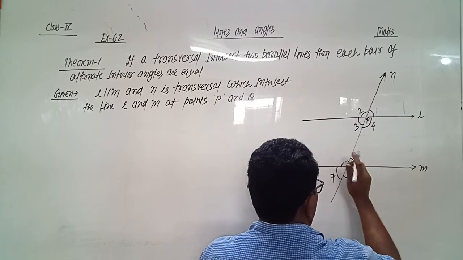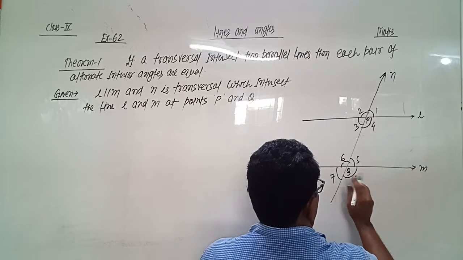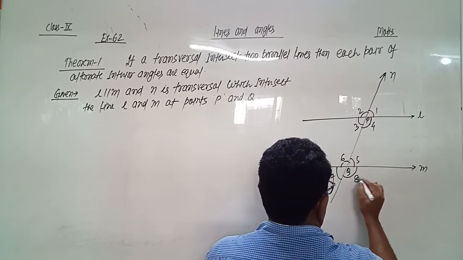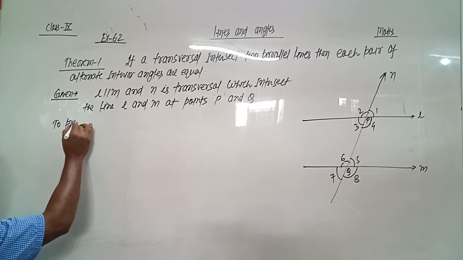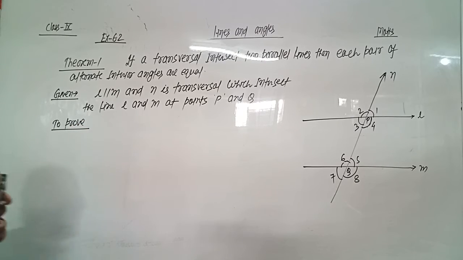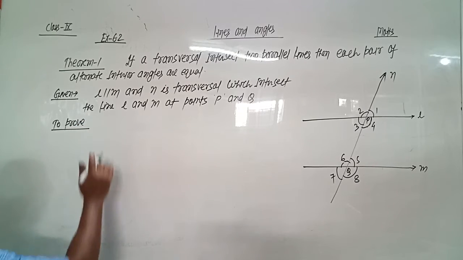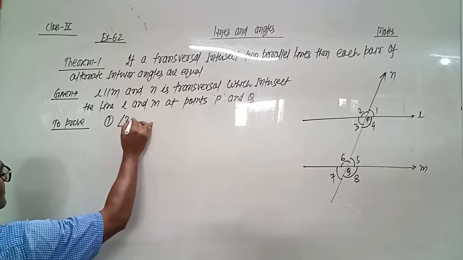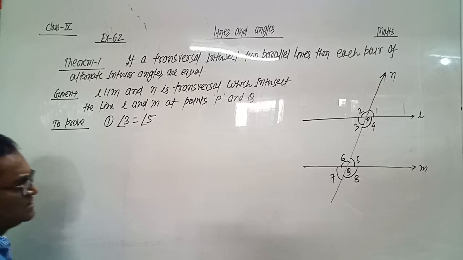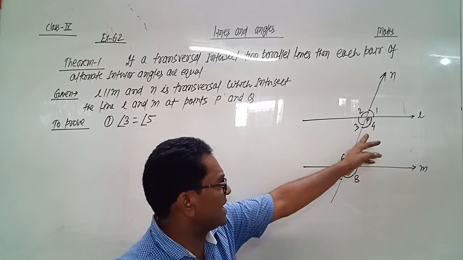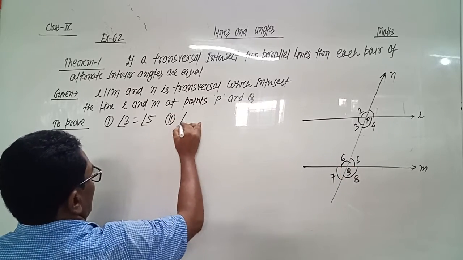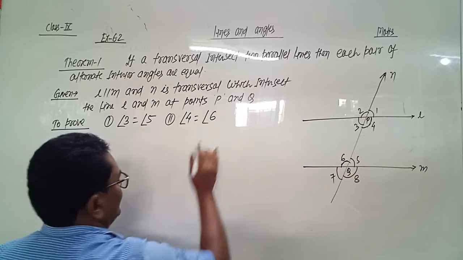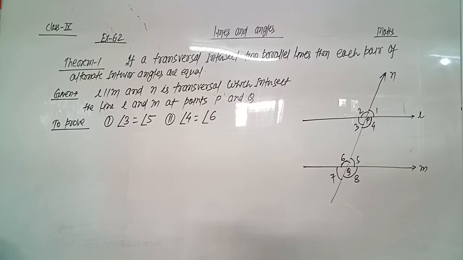Name the angles 5, 6, 7 and 8. To prove: angle 3 equals angle 5. These are alternate interior angles, and angle 4 equals angle 6. The second part is angle 4 equals angle 6. So let us see how to prove it.